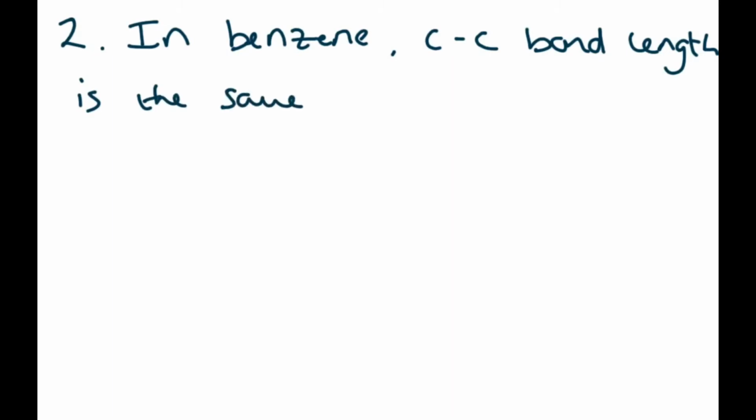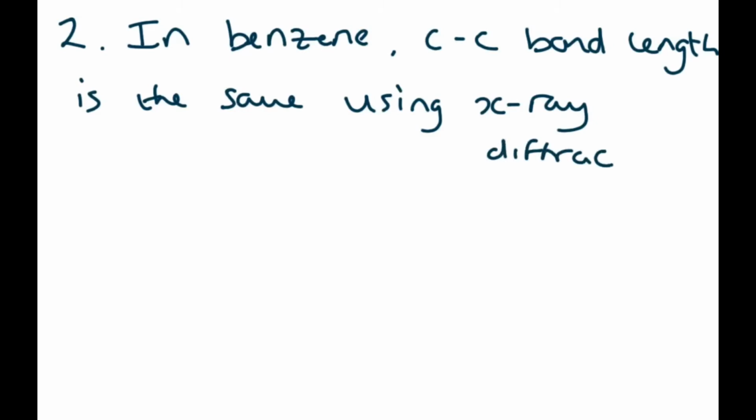This is using X-ray diffraction, which happened in about the 1920s.